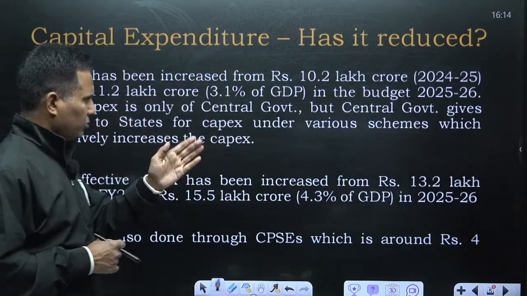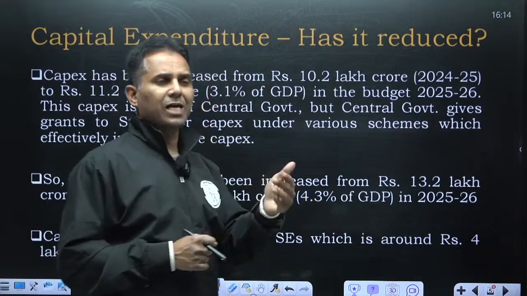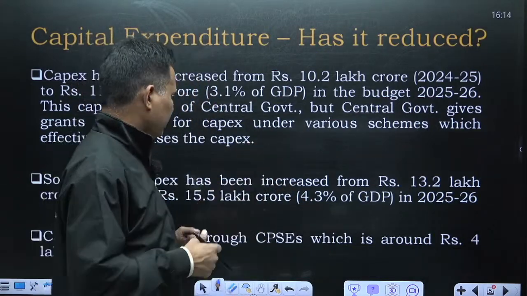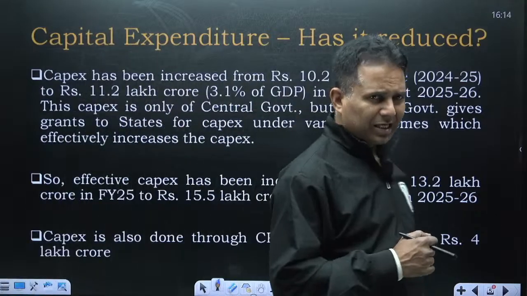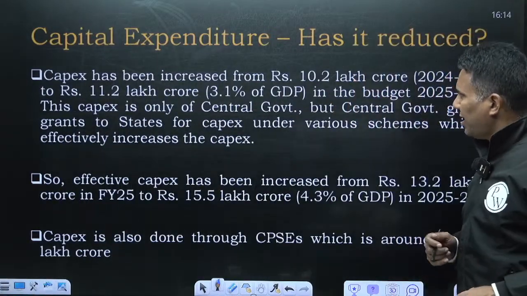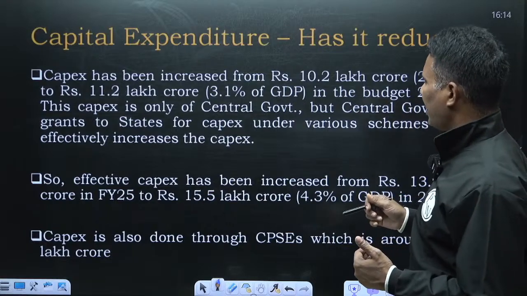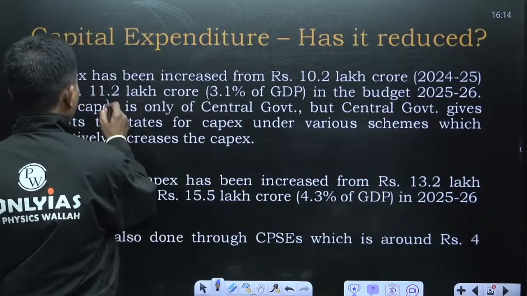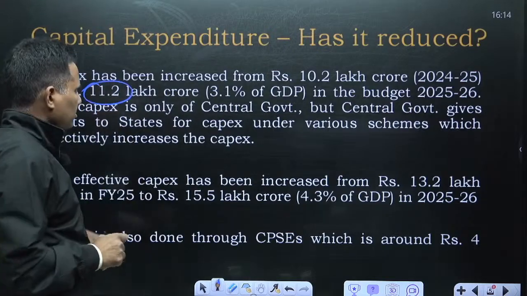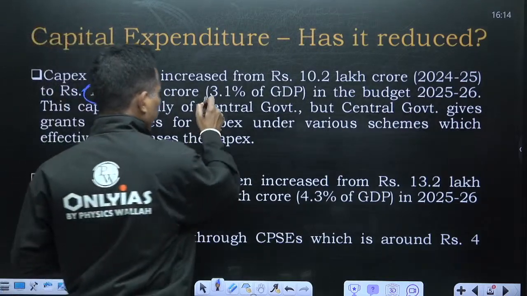And we are not going to see a 20-30% increase, but still it is higher than how the total government expenditure is increasing. Now, if you talk about 3.1% of GDP as capex, for next year, 2025-26, we have targeted around 11.2 lakh crore, which is 3.1% of GDP.